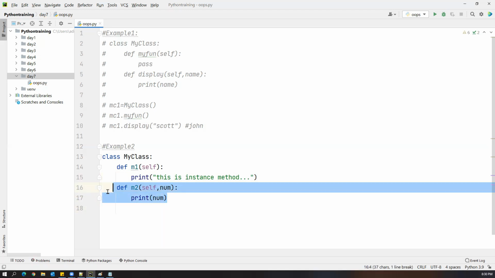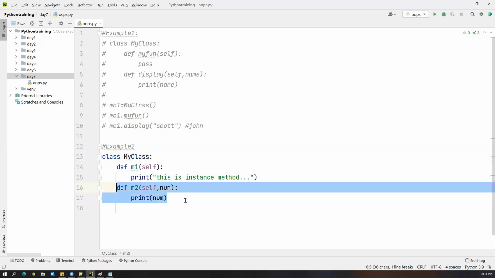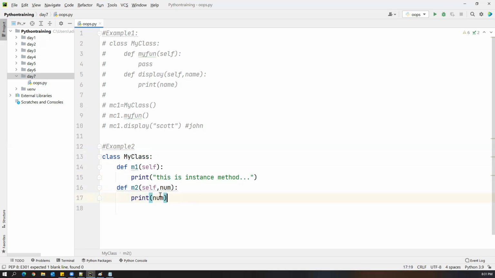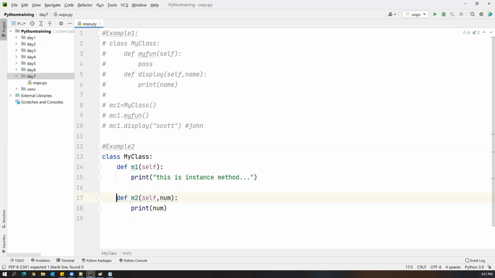If I make this method a static method, what is the advantage? We can access that method using the class name itself. And one more usage is that this method is common for every object. This method is common for every object. So that's the meaning of static here. So if we want to make this method static, we have to specify something called an annotation, @staticmethod.